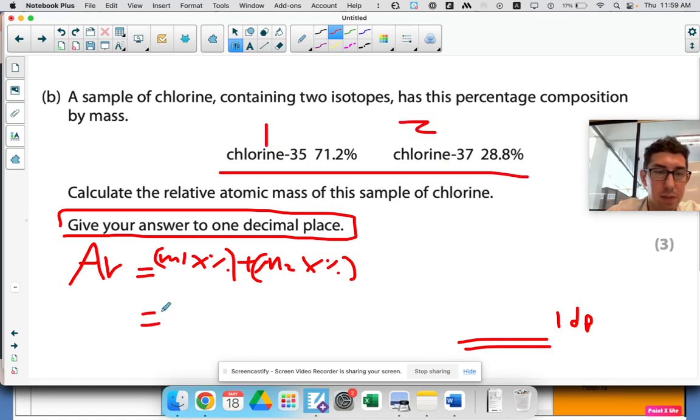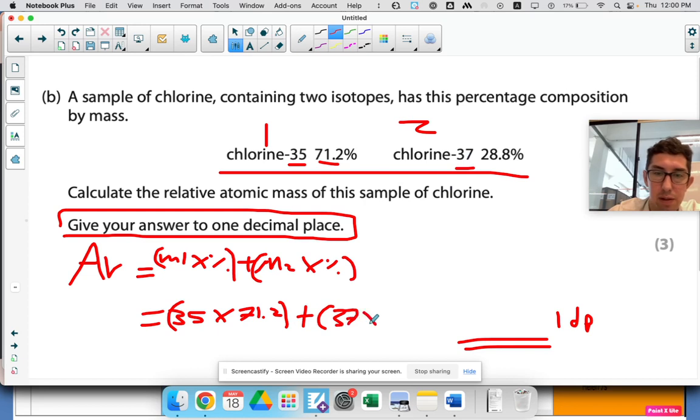Let's put the numbers in. What's the mass of isotope 1? It's chlorine 35. 35 is its isotopic mass. Its abundance is 71.2, plus the next one, 37, mass times abundance 28.8.